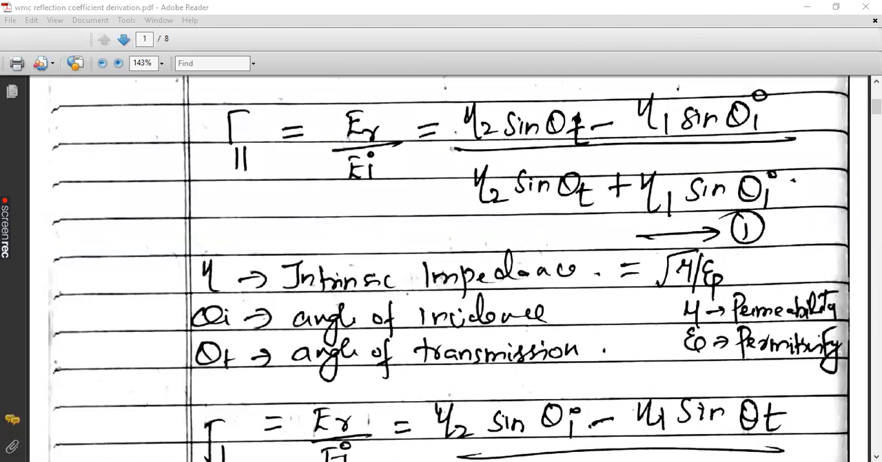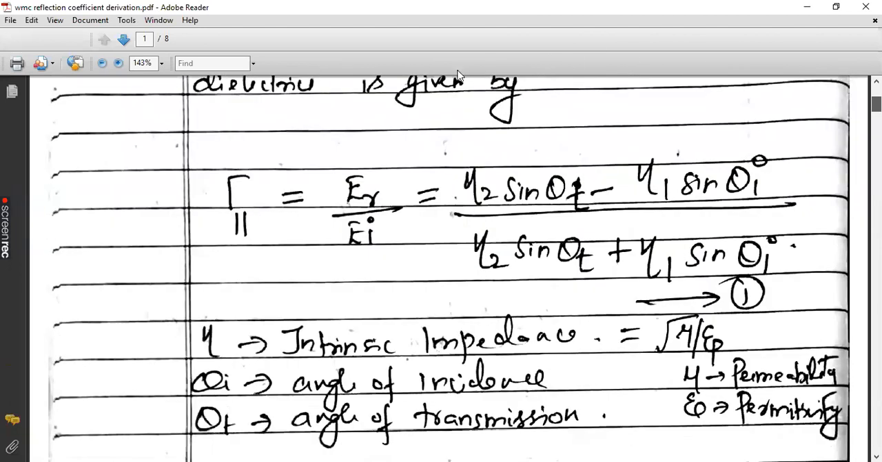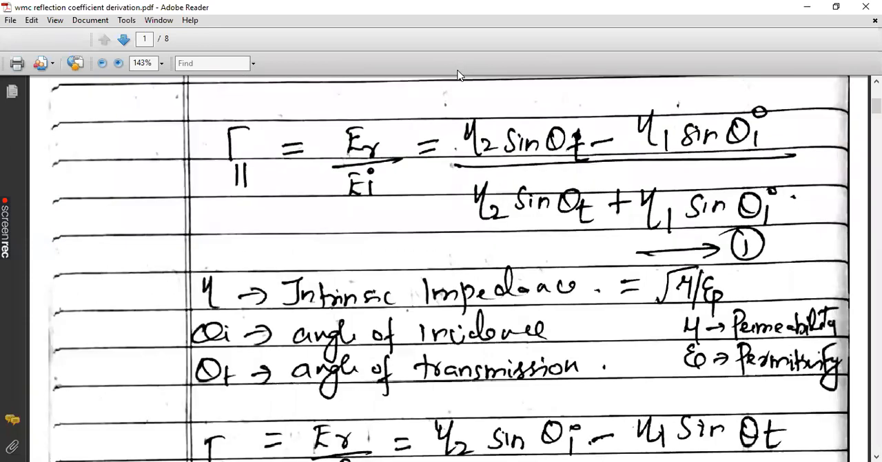Yes, sir. So I told you, first we will write the equation for gamma parallel. It is not gamma 1, it is gamma parallel. Gamma suffix parallel, two parallel lines. Gamma is the reflection coefficient, which is the ratio of the electric field intensity of the reflected wave to the electric field intensity of the incident wave. So ER by EI. Out of the total electric field incident on the plane, a few of the radiations are reflected. So correspondingly, you need to calculate the numerator, that's ER.